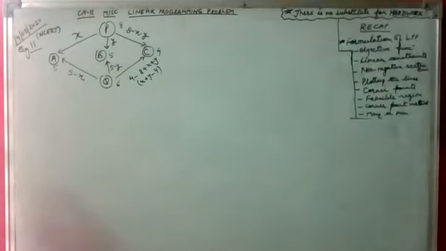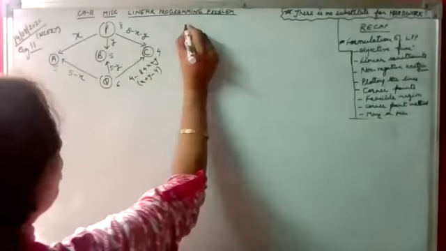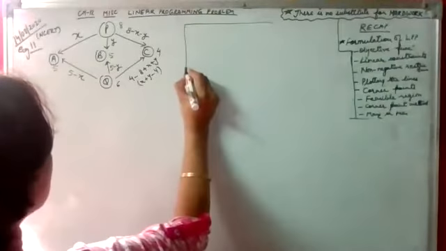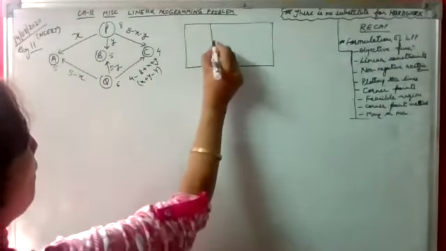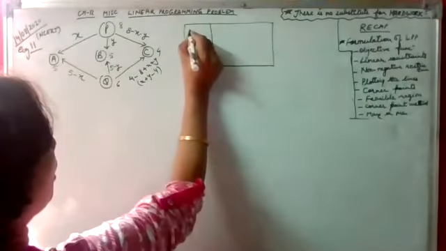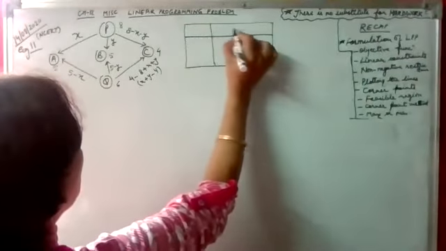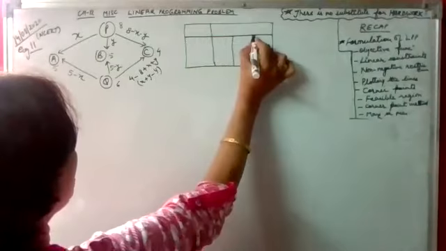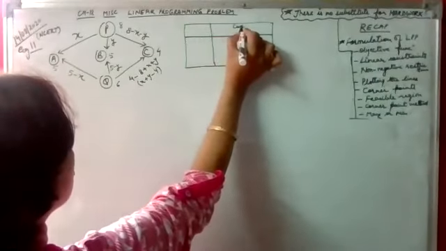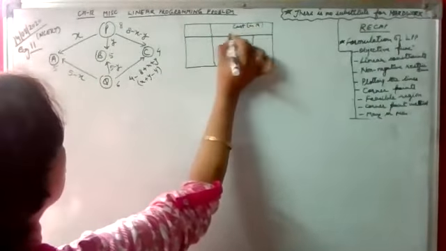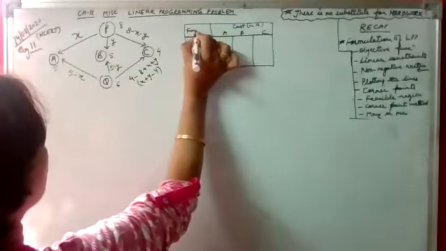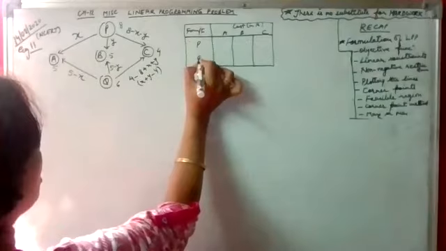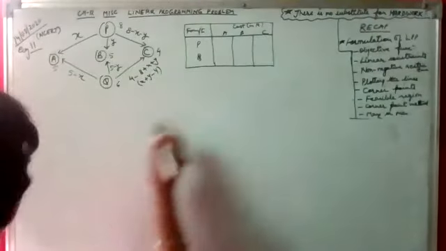Now we are given a table in which the transportation cost is given. Let's look at the table. The transportation cost is given like this. For the depots A, B, and C, this is cost in rupees, from P and Q. The transportation cost is like this.